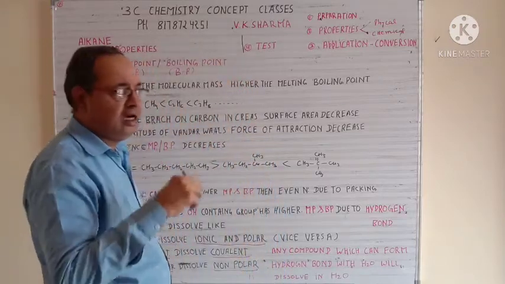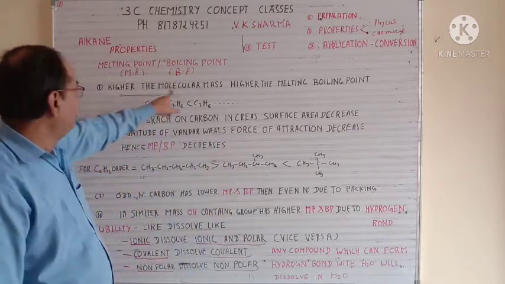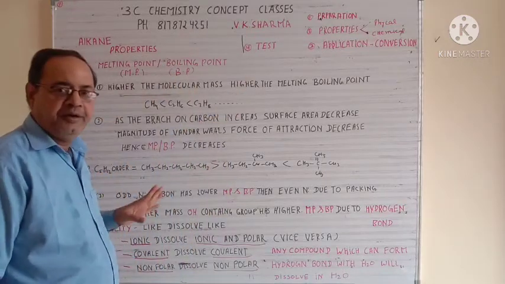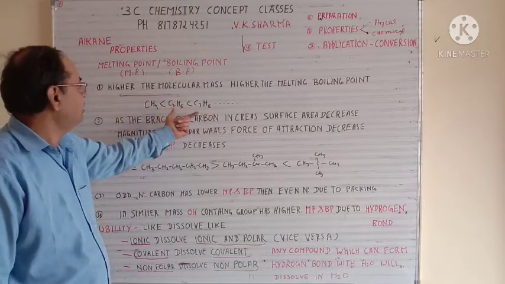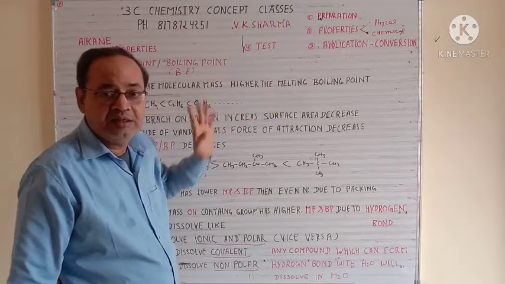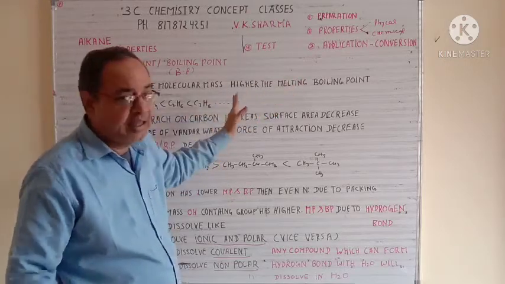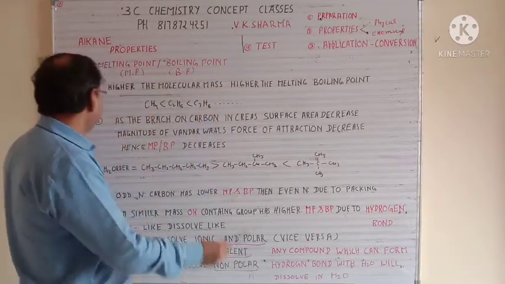Now we are confining ourselves to alkanes. Higher the molecular mass, higher is the melting and boiling point. So if you see methane, ethane, propane, butane, the melting and boiling point will increase because molecular mass is increasing. It can be with any group, but here we are sticking to alkanes.